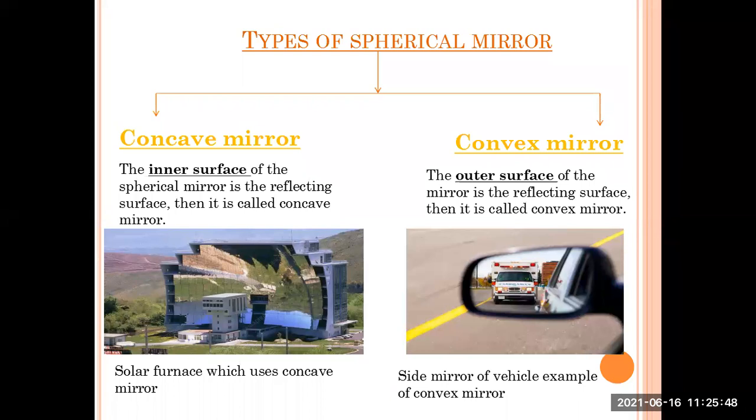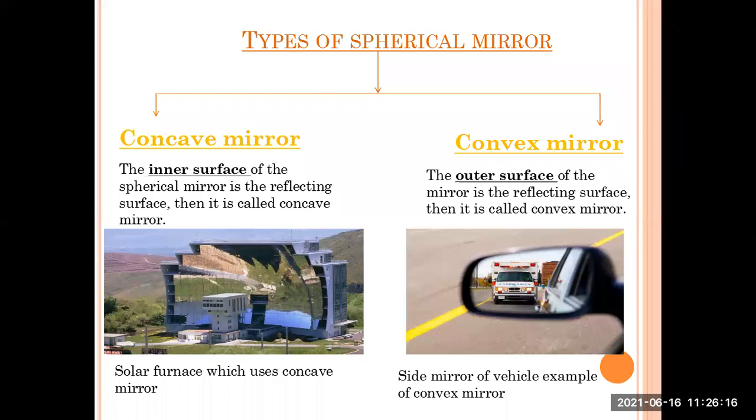So I just want to go through the examples of concave mirror and convex mirror, which is essential for you people to understand and memorize. A best example of concave mirror is the solar furnace, while that for convex mirror is the side mirror of your car, of your vehicle. Again, I'll go through the definition.